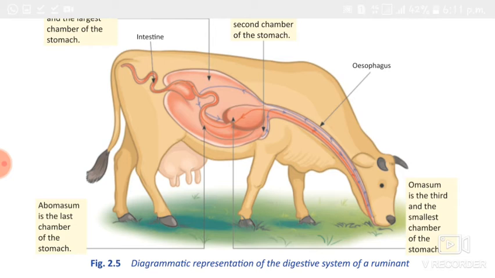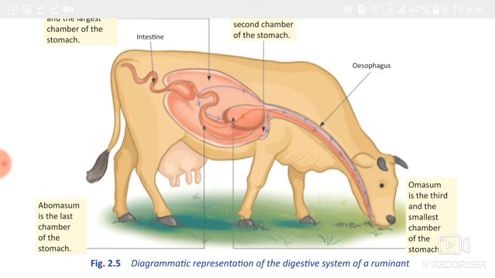What is the use of the omasum? The omasum absorbs excess water. Then the food passes to the abomasum. It's the last chamber of the ruminant stomach. It is considered the true stomach.